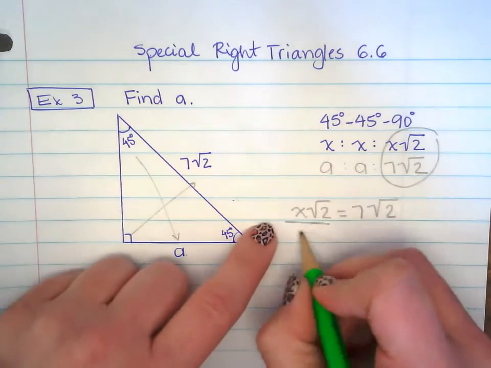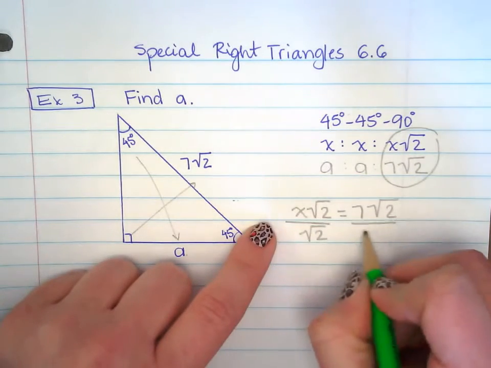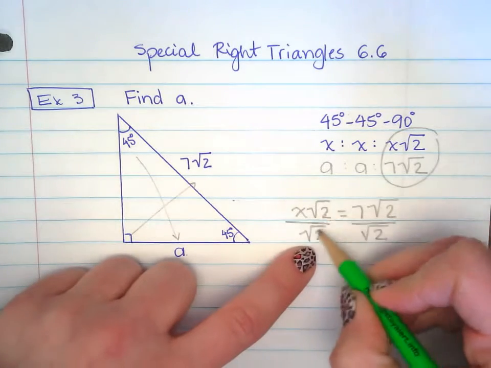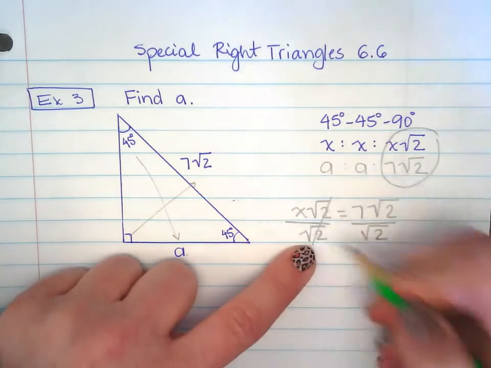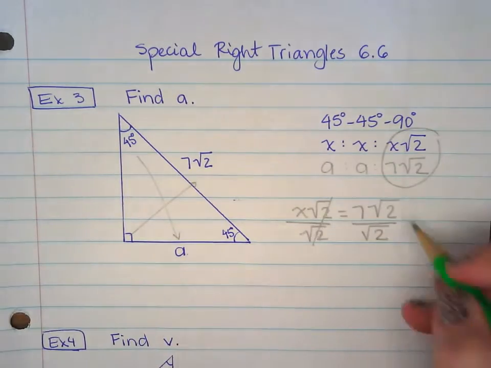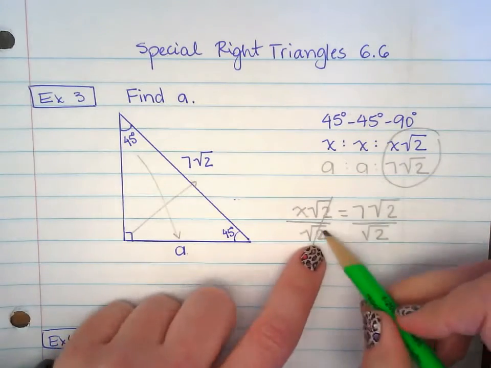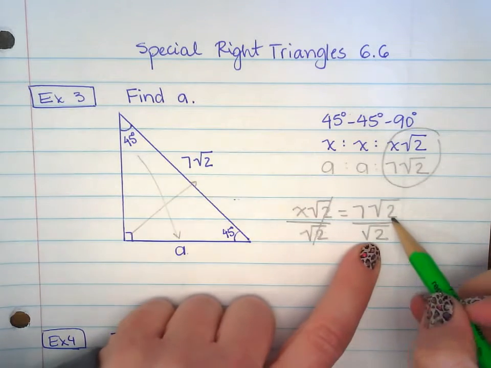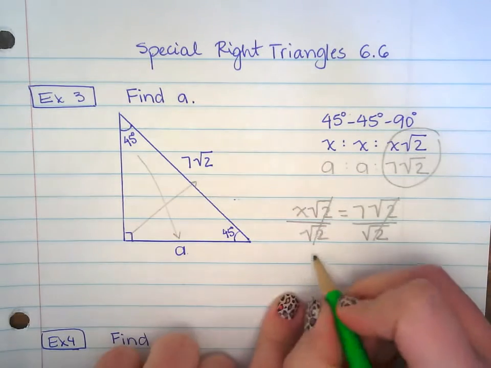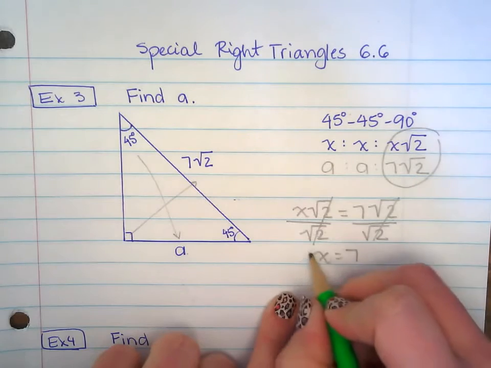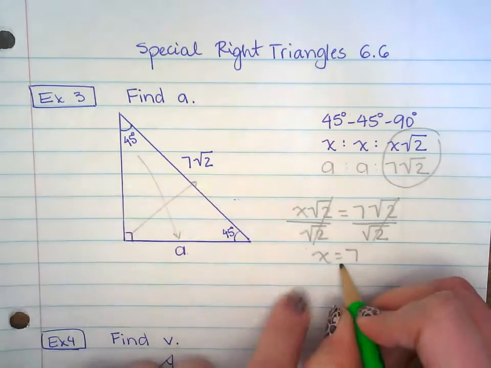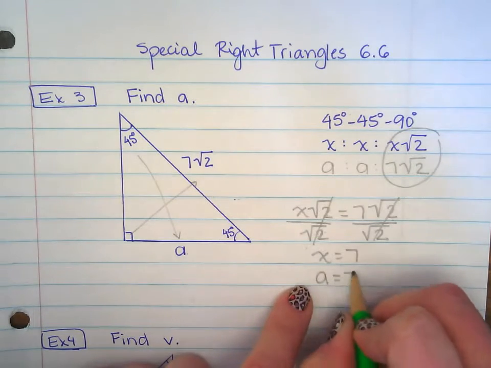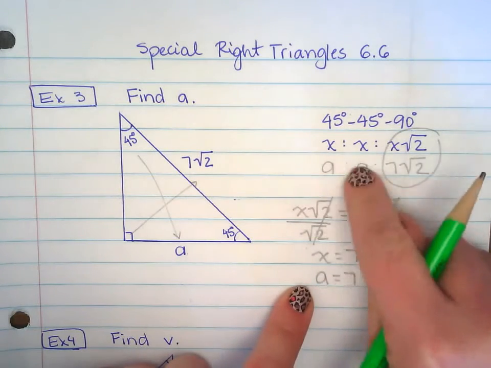We need to put x together because we're looking for x, which is the same as a. We need to divide both sides by square root of 2. We get rid of this because square root of 2 divided by square root of 2 is 1, or they cancel out. If they cancel out over here, why wouldn't they cancel out over here? Boom. That will leave me x equals 7. But the question is not asking for x, the question is asking for a, and we know a equals 7 because I'm looking at my ratios right there.